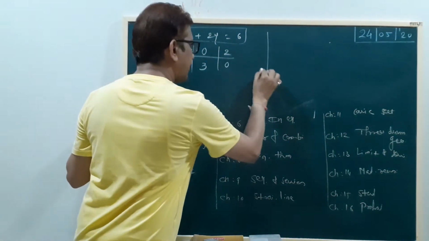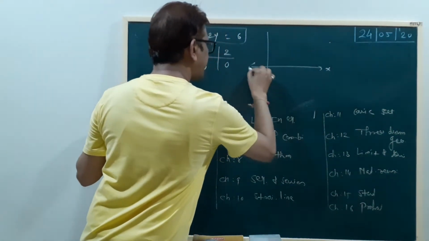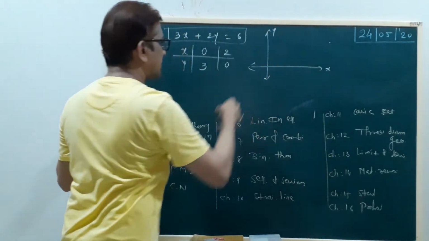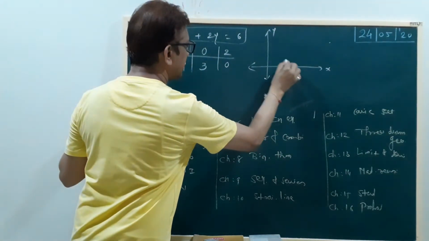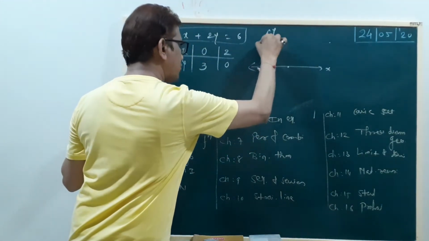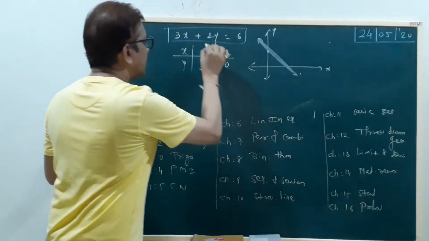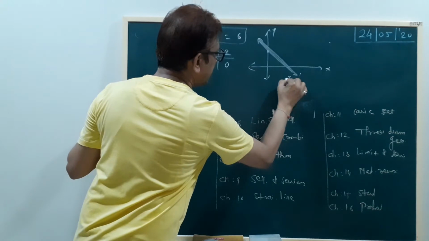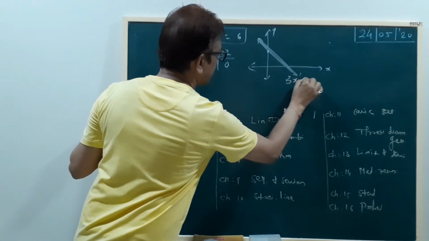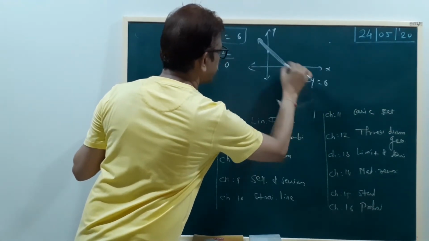Now draw the graph. Here (2, 0) is here and (0, 3) is here. Now join the line. Right? This is the graph of the line 3x plus 2y equal to 6.